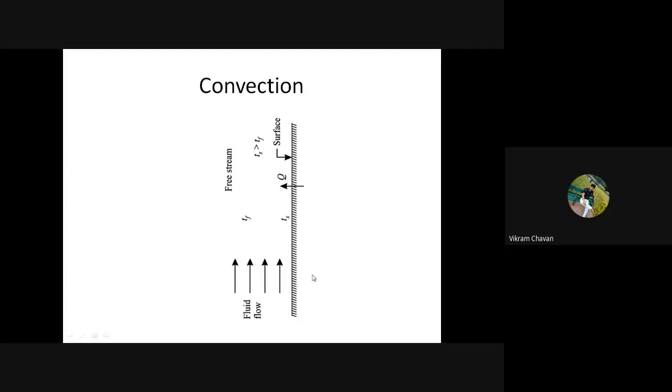So the air at the immediate vicinity of this plate will get heated because of conduction, because that air is in physical contact with the plate, and due to that heat transfer the air will get heated and its temperature increases.